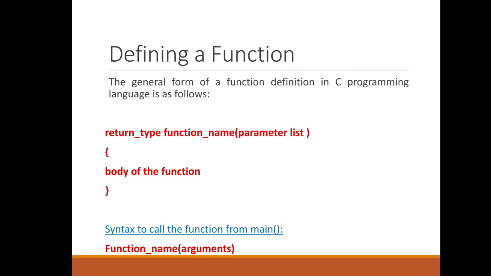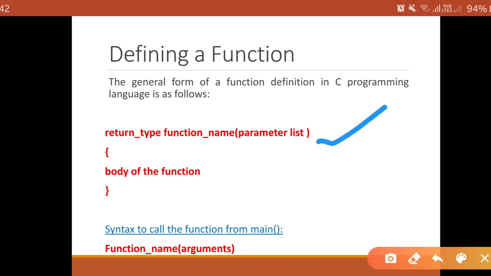The general syntax for defining any function is: return type, space, function name, opening round bracket, parameter list, and then the body of the function. It's like your void main. The return type is void, the name of the function is main, there is no parameter in main, and then the body of main. Main is a special function, but the declaration of a user defined function is the same.